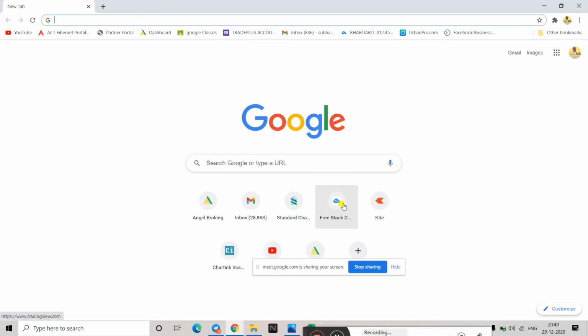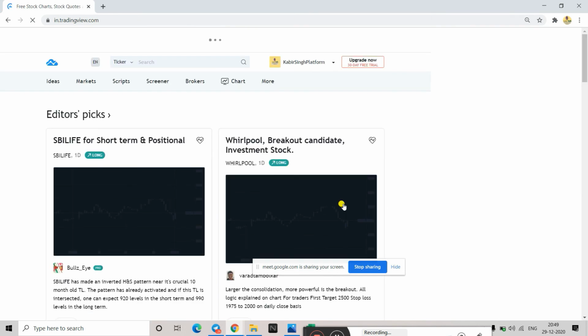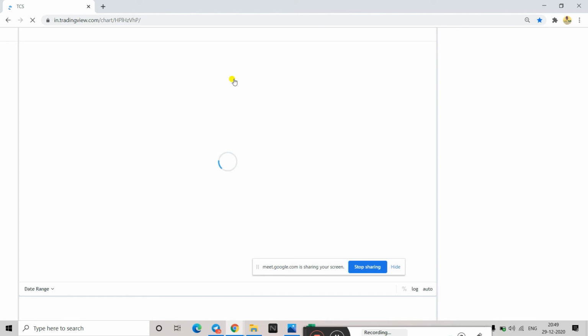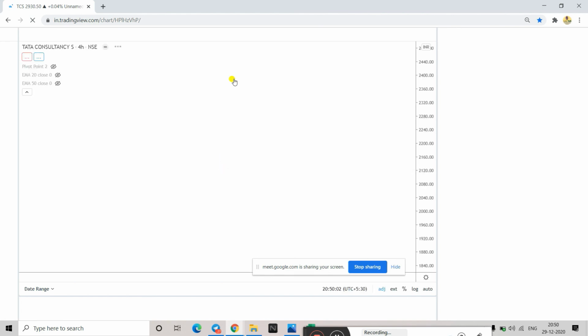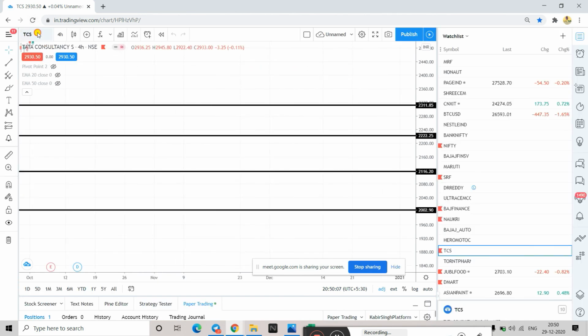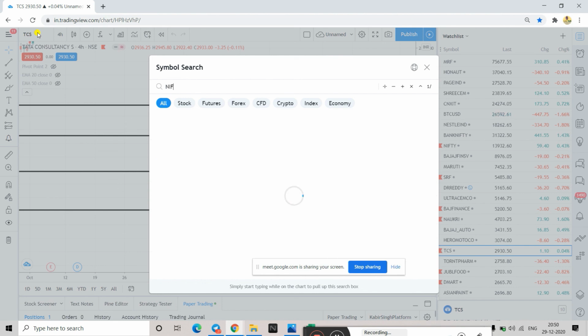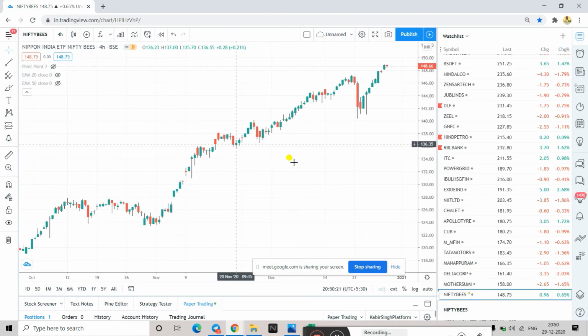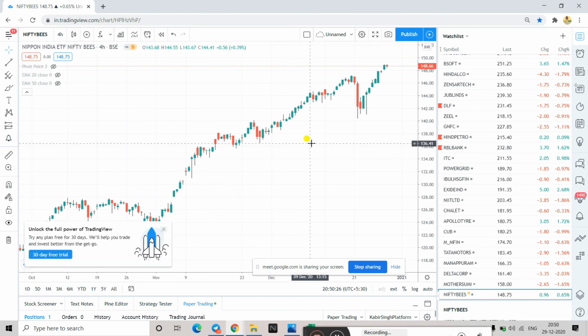I'll tell you how you can invest in Nifty. Generally, the price of Nifty is around 13,000 something. So if you just want to buy it, you will have to invest 13,000. Instead of that, there is a stock named Nifty Bees. If you just search it here, it will show up, like this is Nifty Bees. You can select this. This is the shadow value of Nifty. Shadow value in the sense that this is Nifty only, just the amount of this is small. Understood?